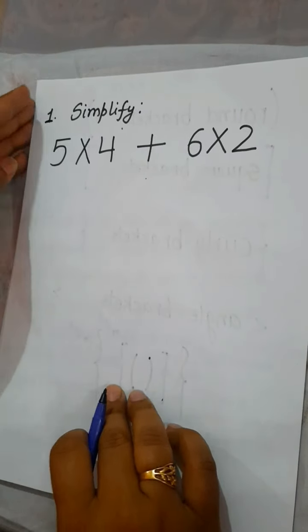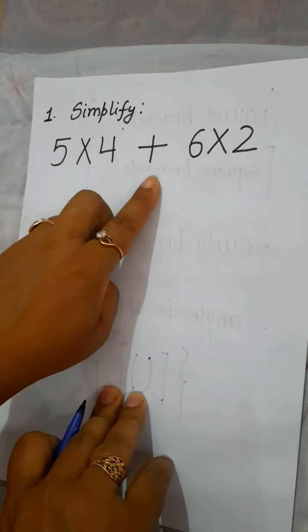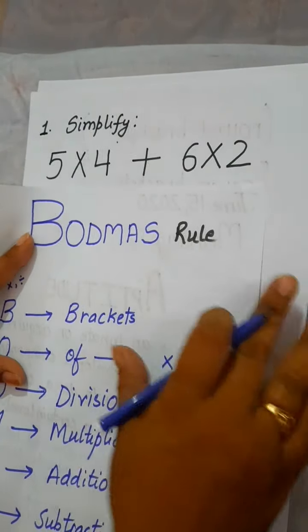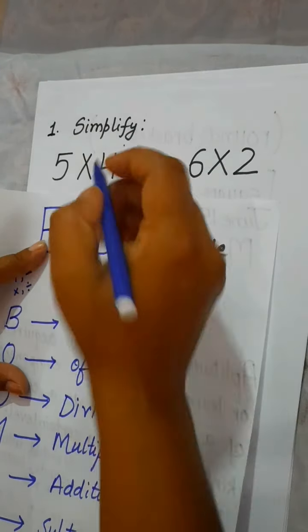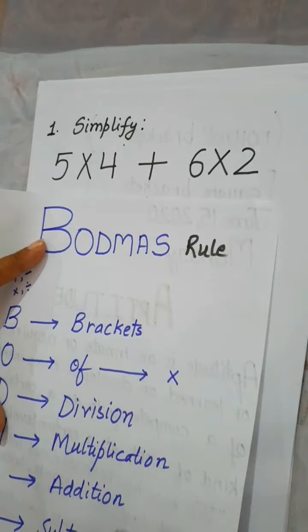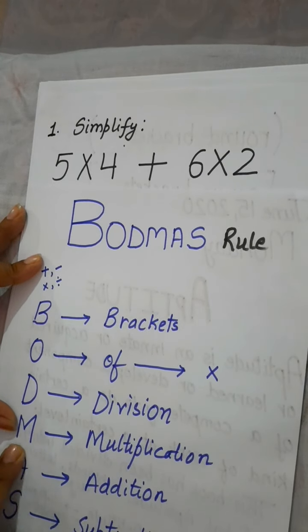Here we have a question: simplify 5 multiply 4 plus 6 multiply 2. In this expression you have multiplication and addition, but according to the rule of BODMAS you have to solve multiplication first, because addition comes after multiplication.